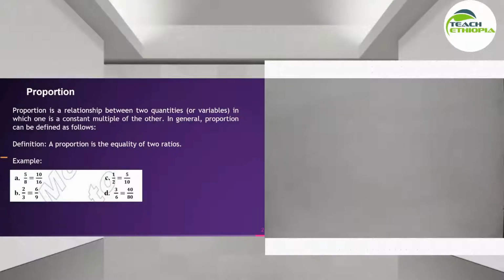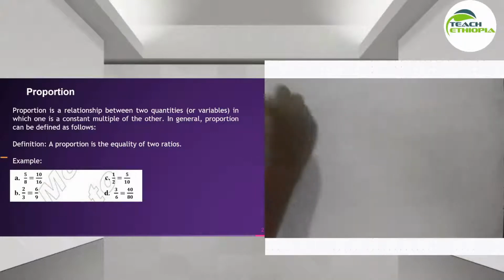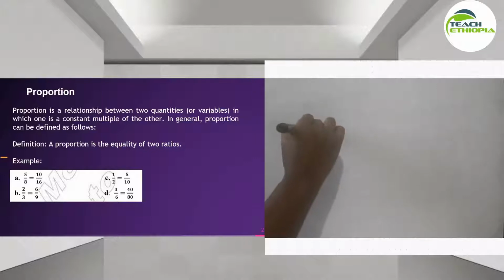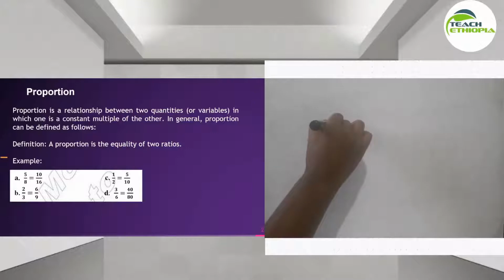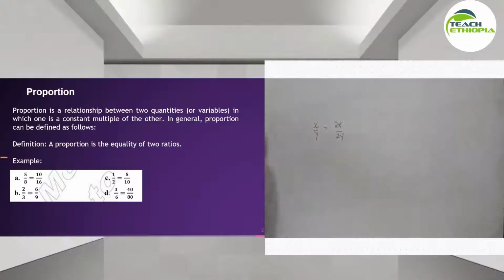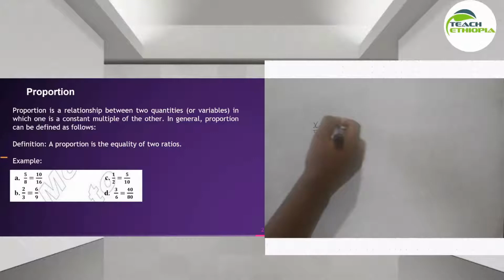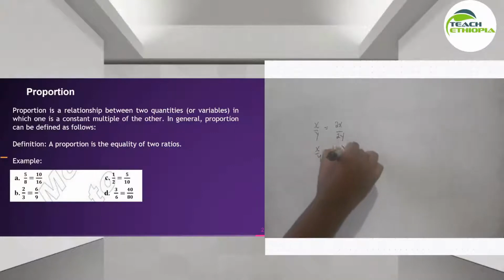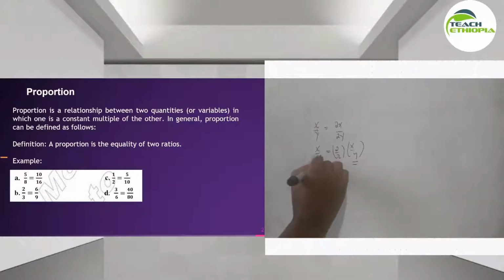ፕሮፖርሽን ማለት it's a relationship between two quantities in which one is a constant multiple of the other ነው። ይሄ ማለት ነው for example x over y ቢኖረን is equal to 2x over 2y ቢኖረን if they are in proportion ከሆናቸው ከተባለ always x over y is equal to 2 over 2 of into x over y ነው. So they are similar or they are in proportion but it's a constant multiple of the other ነው.